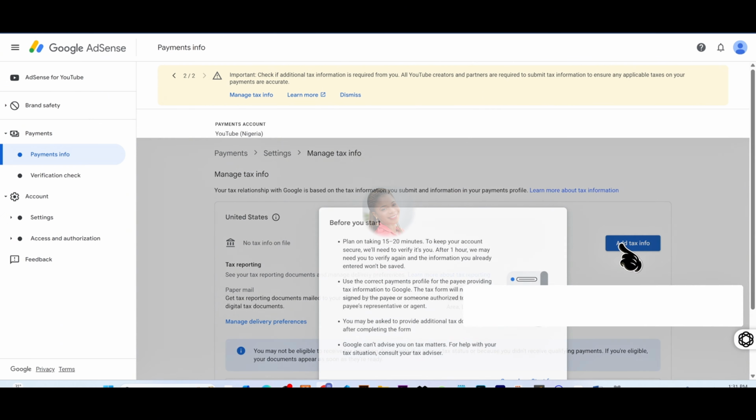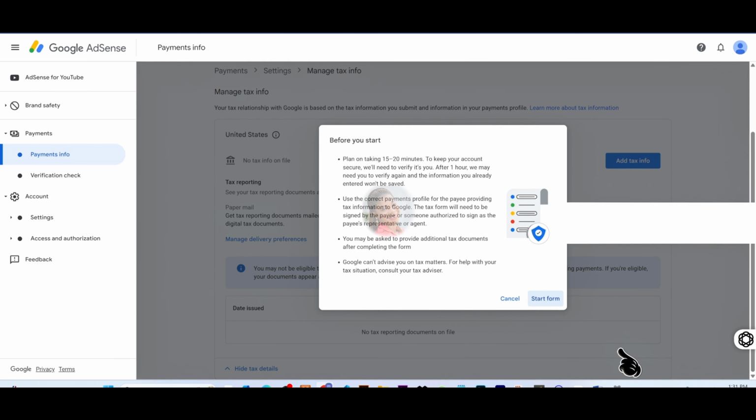Before you click add tax info, let me quickly say this. Make sure you have at least 15 to 20 minutes of free time before you start this process. If you leave the form halfway to do something else, it will time you out and you will be taken back to the beginning of the form. You start all over again. So please don't start unless you are fully ready to focus on filling the form.